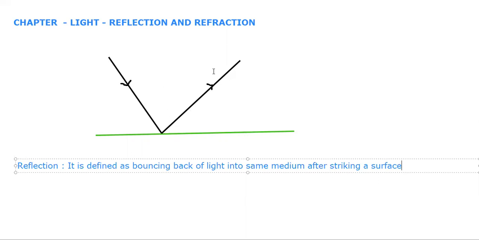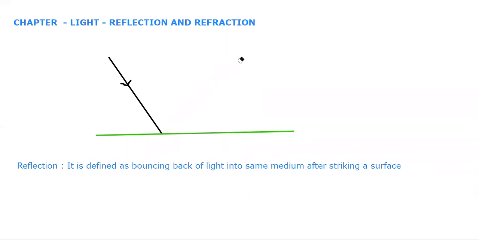Now, the light coming is known as incident ray. The light which you can see here, which is striking the surface, is known as incident ray. So you can make this diagram after writing the definition.